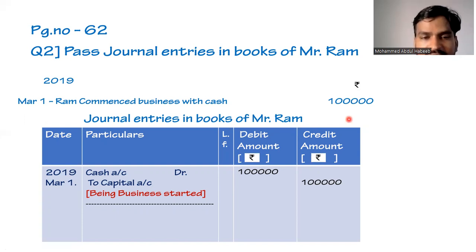So the heading will be taken as journal entries in books of Mr. Ram, and the format for journal entries will be date, particulars, LF, which stands for ledger folio, debit amount rupees, credit amount rupees. So here the date will be taken as 2019 March 1st. As cash is coming into the business, cash will be debited as cash account debit 1 lakh, and the investment done by the owner into the business will be called as capital. So it will be recorded as to capital account 1 lakh, and the narration will be being business started.